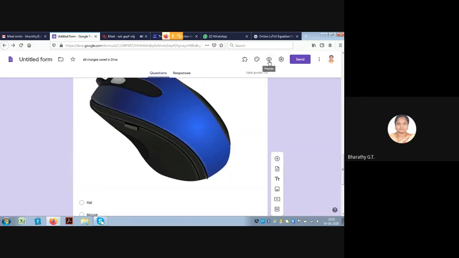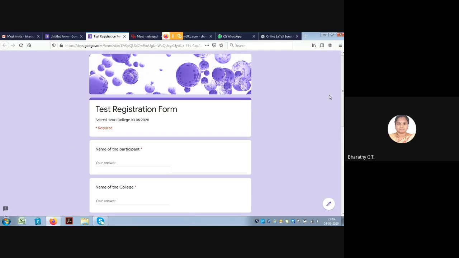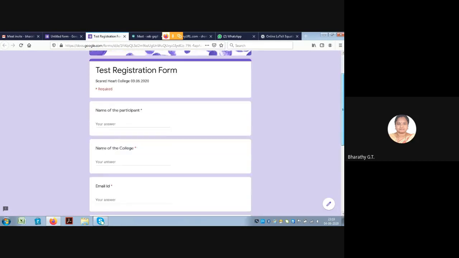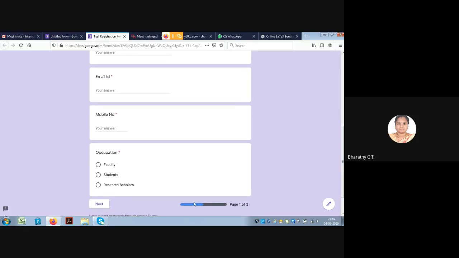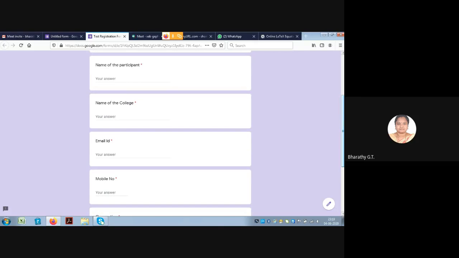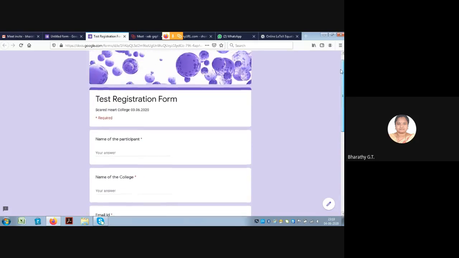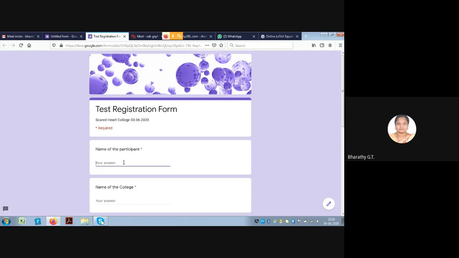We can have a preview of it. You can see this is the registration initial form that we created, which is available in section 1. Half of the progress bar is filled here. Once you press this next button, the remaining half will be completed. So the quiz is available only in the second part. Now let me fill the form.